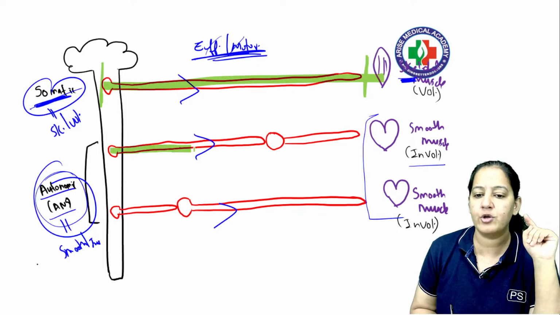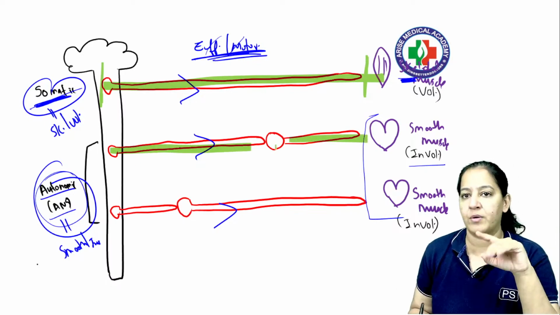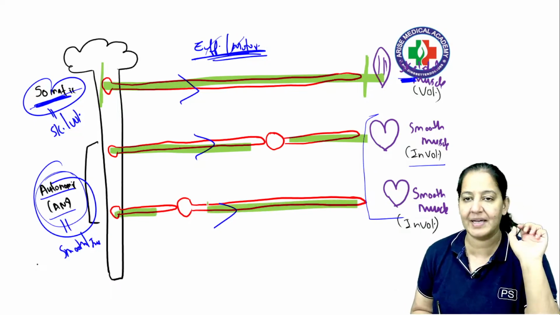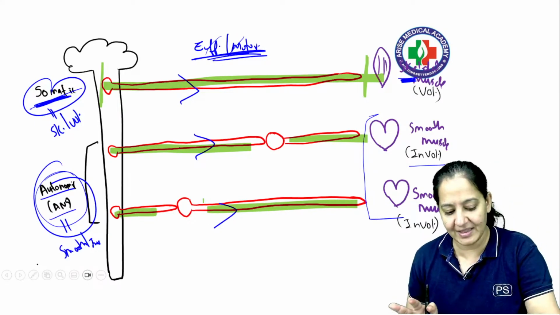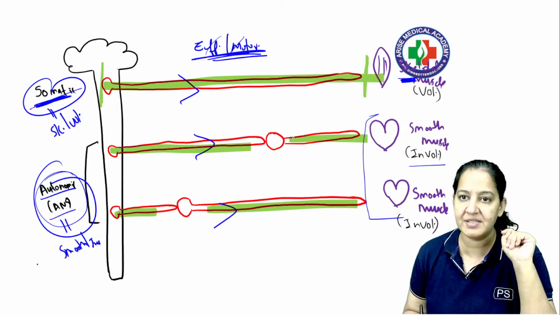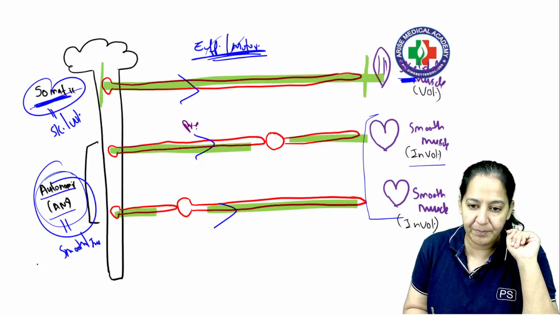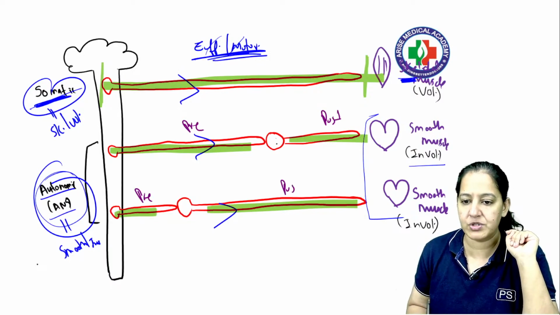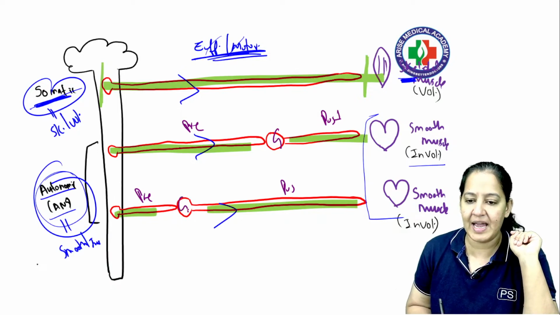But in autonomic, there are two neurons: preganglion and postganglion. The junction is known as the ganglion. So you can see in the somatic there is only one, but in autonomic there are two, and the junction is the ganglion. This is known as pre, this is known as post. The junction is the ganglion, you can see.